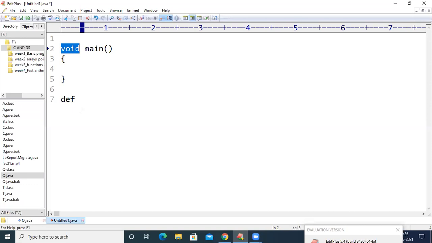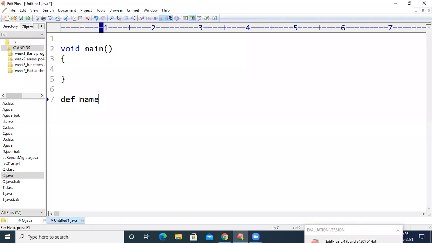See here. In Python, if we use def, then the Python compiler will come to know that we are going to define a method, followed by the name of the method.